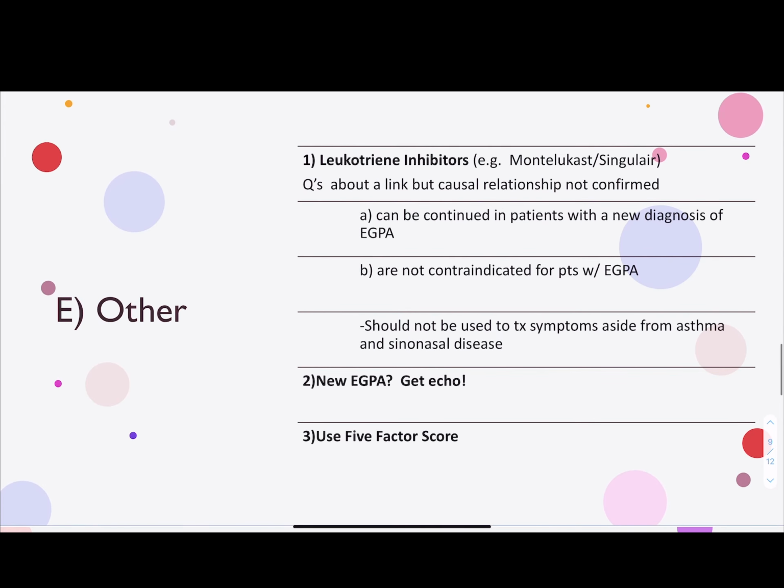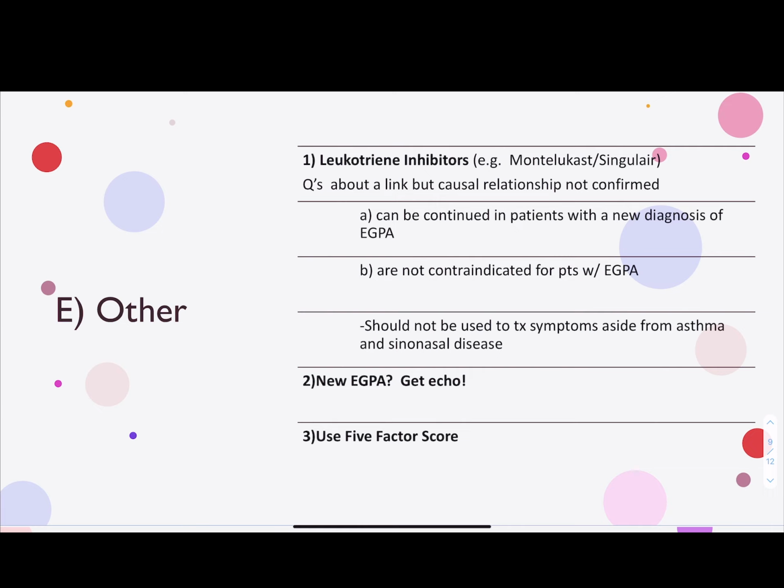Next, we have other considerations or recommendations. Number 1, regarding use of leukotriene inhibitors. A. You can continue the leukotriene inhibitors in patients who get the new diagnosis of EGPA, and B. Leukotriene inhibitors can be started in patients who have EGPA. Following the introduction of leukotriene inhibitors, concerns were raised about a link between using leukotriene inhibitors, for example, montelukast or Singulair type of medication, and developing EGPA. But the causal relationship has not been confirmed. The guideline, however, notes that leukotriene inhibitors are not to be used to treat symptoms aside from asthma and sinonasal disease.